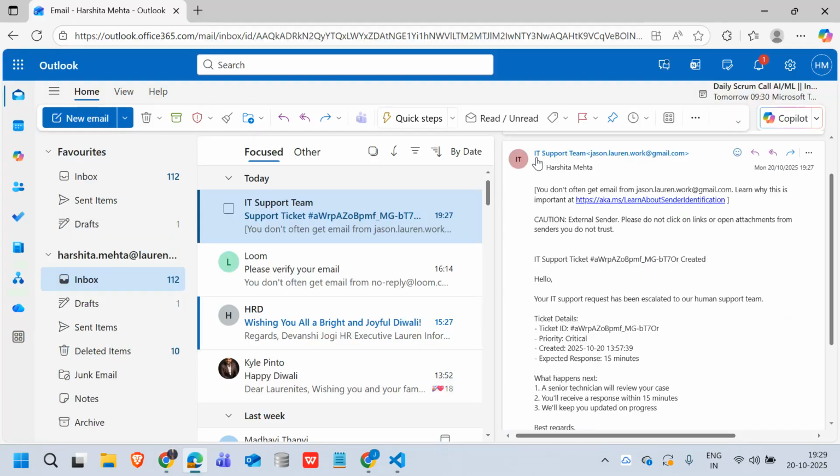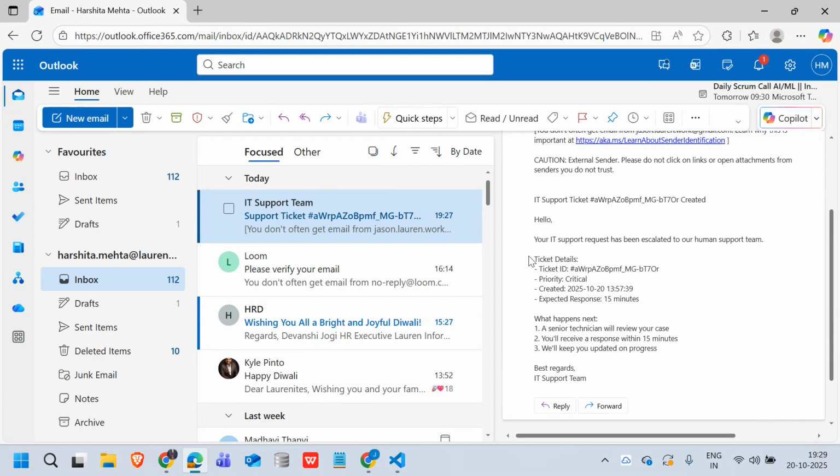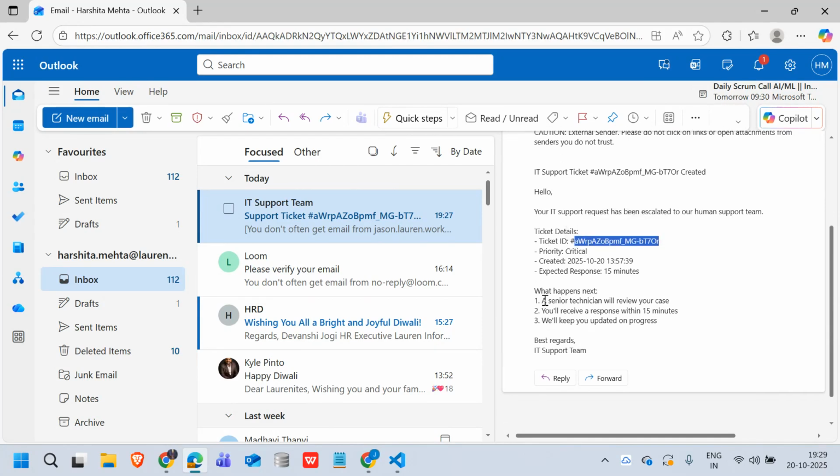As you can see, I have received an email from the IT support team and it says your IT support request has been escalated. It gives me the ticket details. I'll just copy my ticket ID, and it says a senior technician will review your case. You will receive a response within 15 minutes. We will keep you updated on the progress.